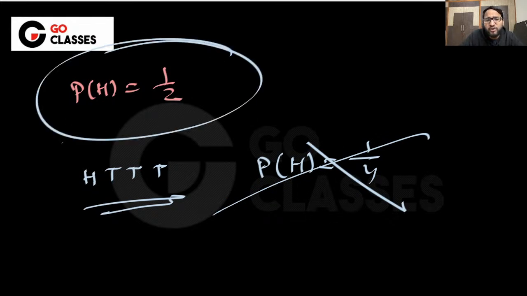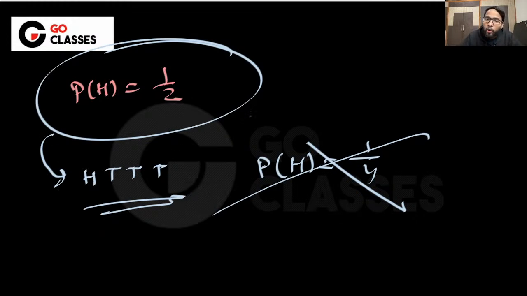You tossed it 5 times or 10 times, or maybe let's suppose 4 times. Out of 4 times you got maybe just one head. It doesn't mean the probability of head now becomes 1 by 4. No, it doesn't mean this. Your probability is 1 by 2. You just have not collected enough samples, right?